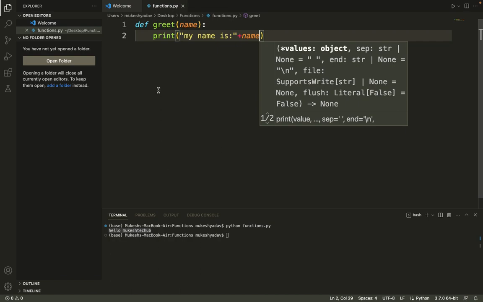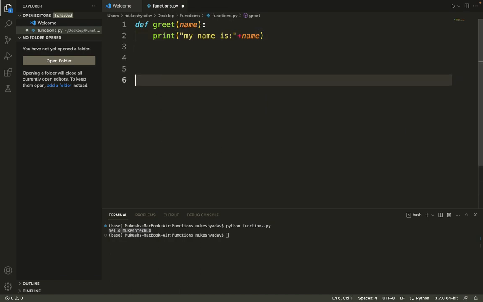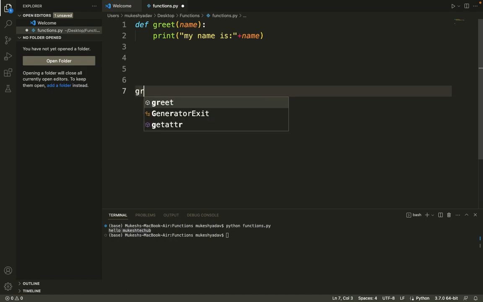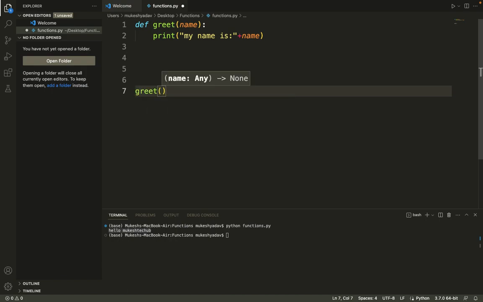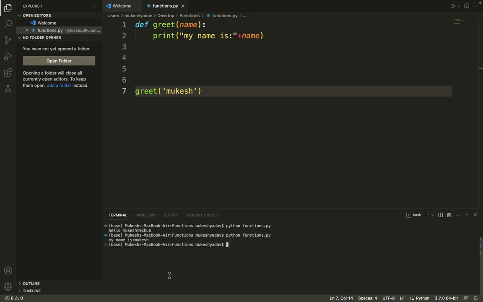When we are calling this greet function, we have to pass one parameter, that is name. Let's say the name is Mukesh. Let me rerun this file. It says my name is Mukesh. We can pass the parameters inside the function's parenthesis.